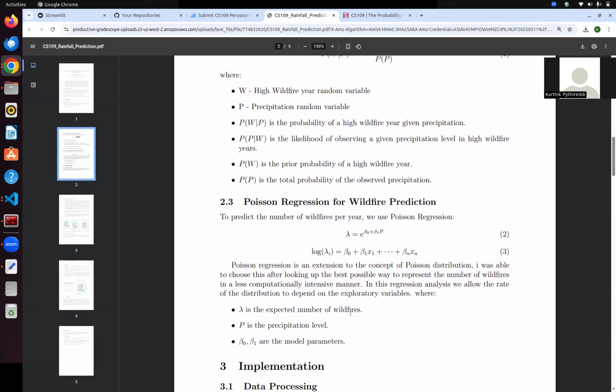We also wanted to estimate the number of wildfires. For that, we made use of Poisson regression, which is used to predict the number of wildfires. It's close to the Poisson distribution and random variable, but it has some dependency, where the lambda value is dependent on beta 0 and beta 1.